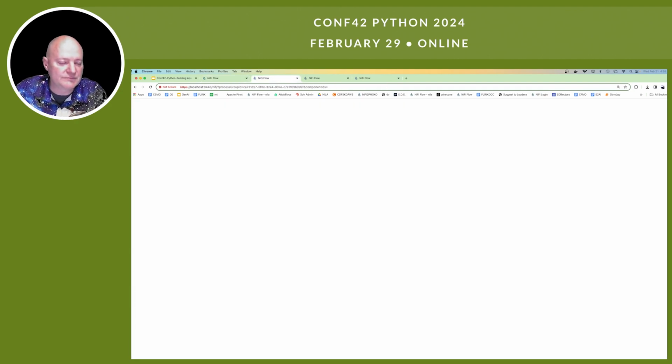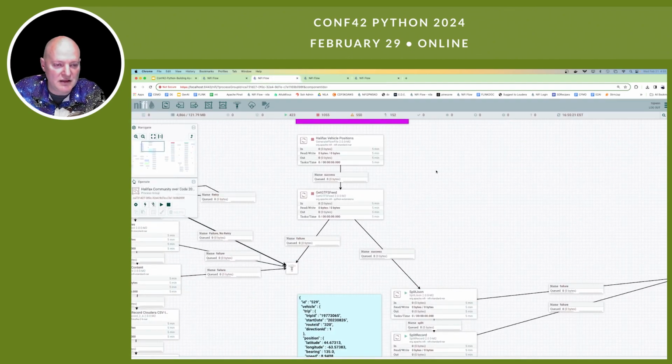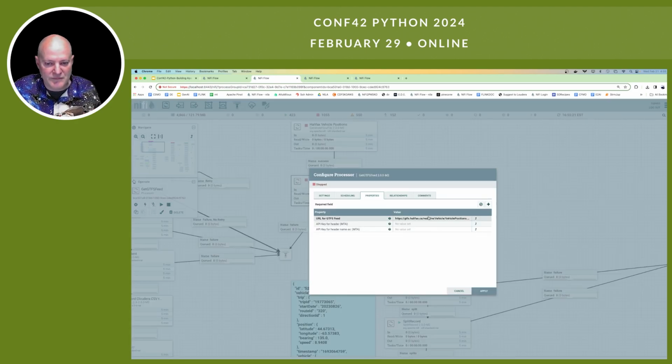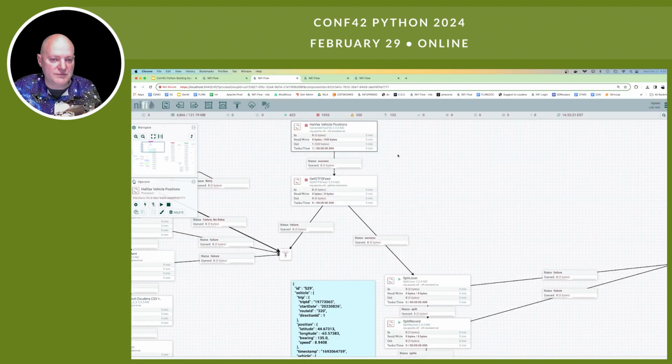depending on what makes sense for your use case. Over here, I've got another use case if we didn't let this guy time out. Make sure these guys are loaded so we get those ready. Okay, so this one I'm using that GTFS processor here, and this is calling Halifax, Canada, their vehicle positions.